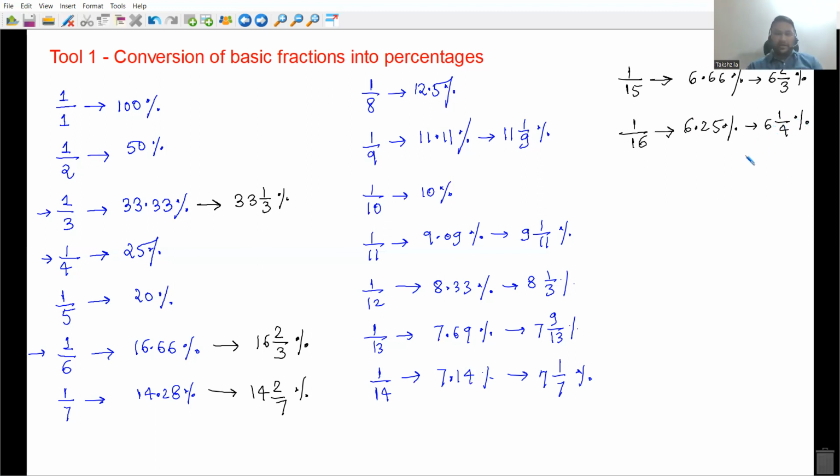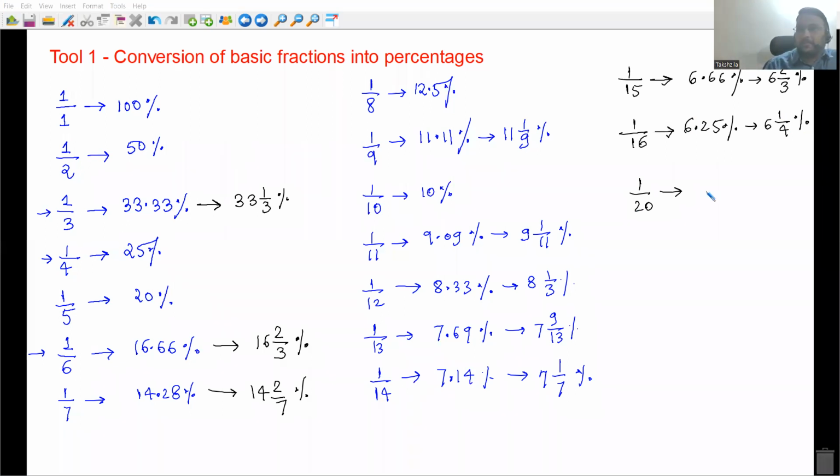Okay, the remaining 1 by 17, 1 by 18 are not that much useful. Okay, we'll do some in other DI class, let's say. If I get 1 mark out of 20 marks everyone, tell me how many percentages I will get. 5 percentages.